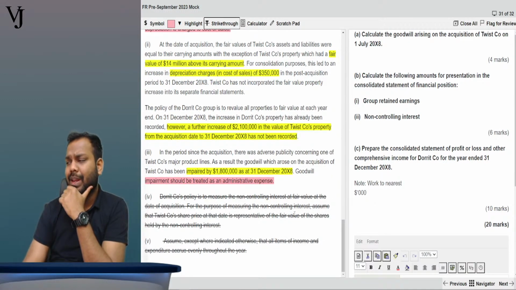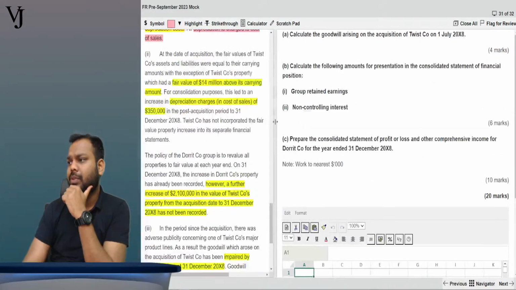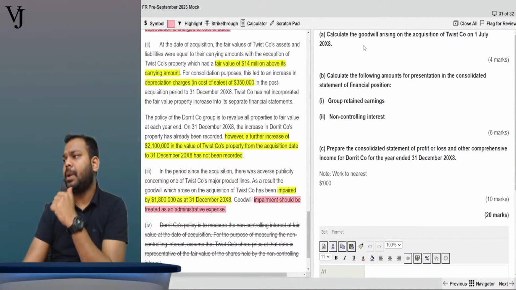Anyone having any queries in the question? Tell me. Now, let's come to the requirement part. What is the requirement part saying?